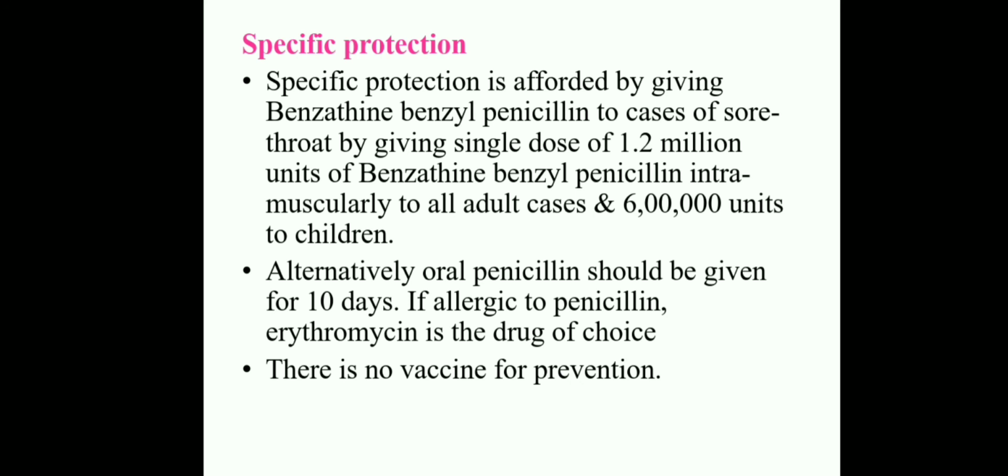What is the medication? Benzathine benzyl penicillin. Alternatively, oral penicillin should be given for 10 days. If allergic to penicillin, erythromycin is the drug of choice. There is no vaccine for the prevention of rheumatic heart disease. So you should administer the antibiotic, that is benzathine benzyl penicillin. Okay, all of it clear?